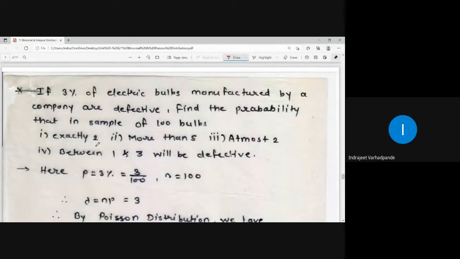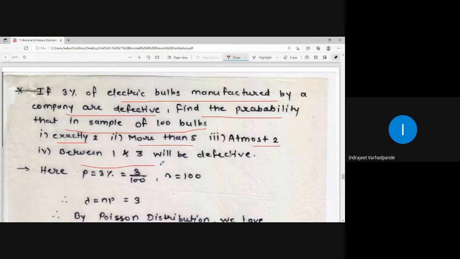Examples related to the Poisson distribution. The very first example we will be discussing is: if 3% of electric bulbs manufactured by a company are defective, then find the probability that in a sample of 100 bulbs, exactly 2, more than 5, at most 2, between 1 and 3 will be defective.